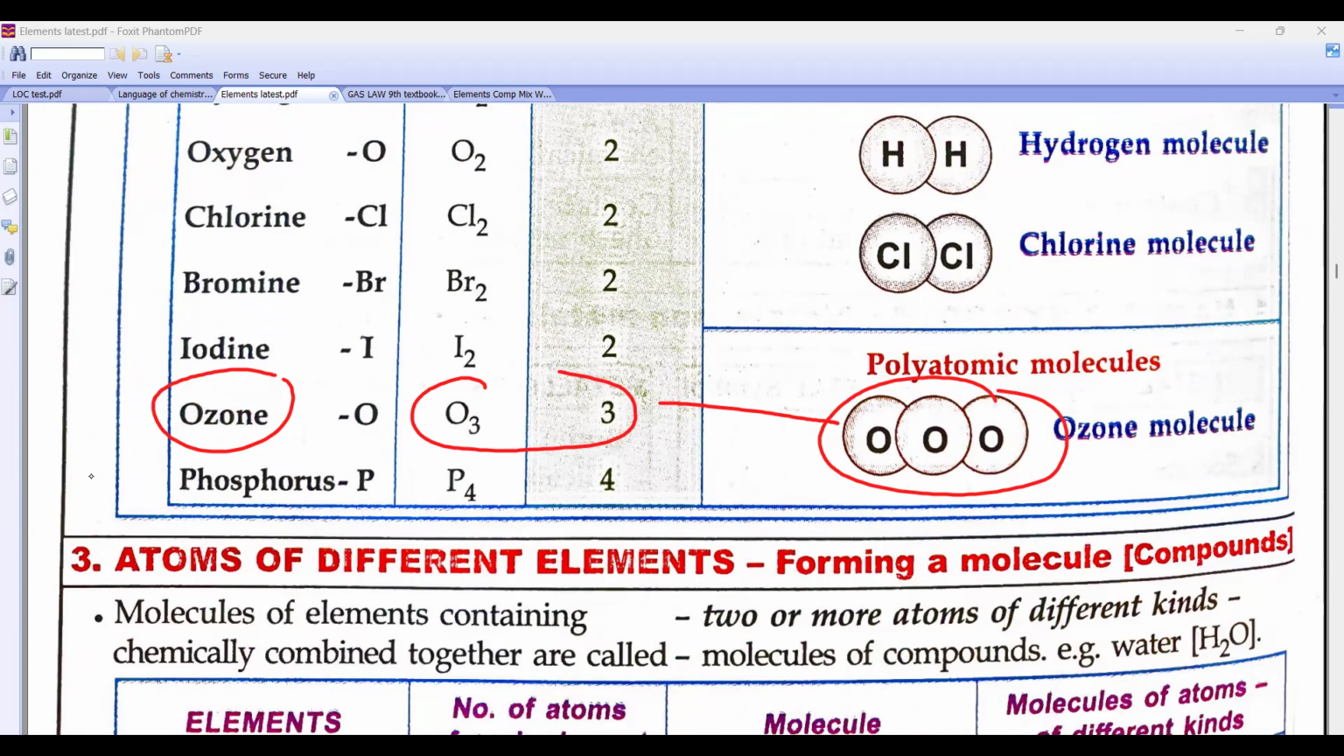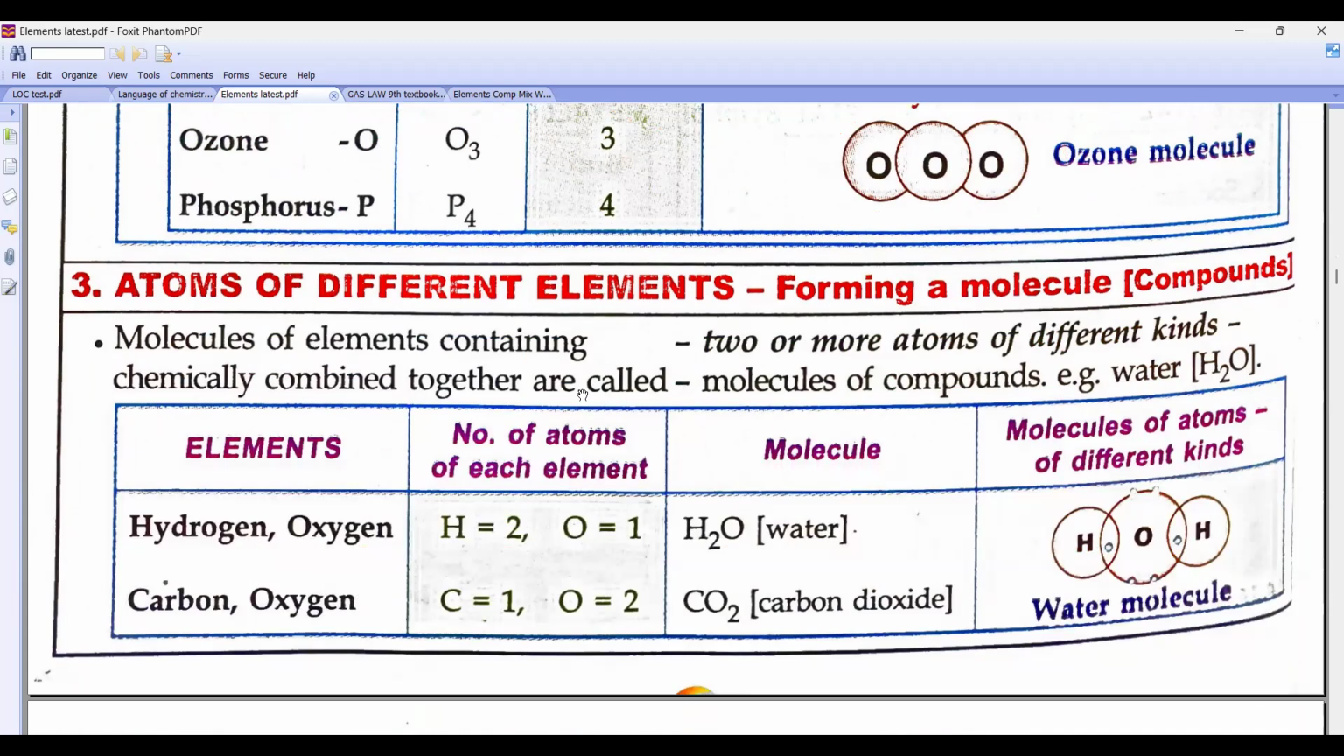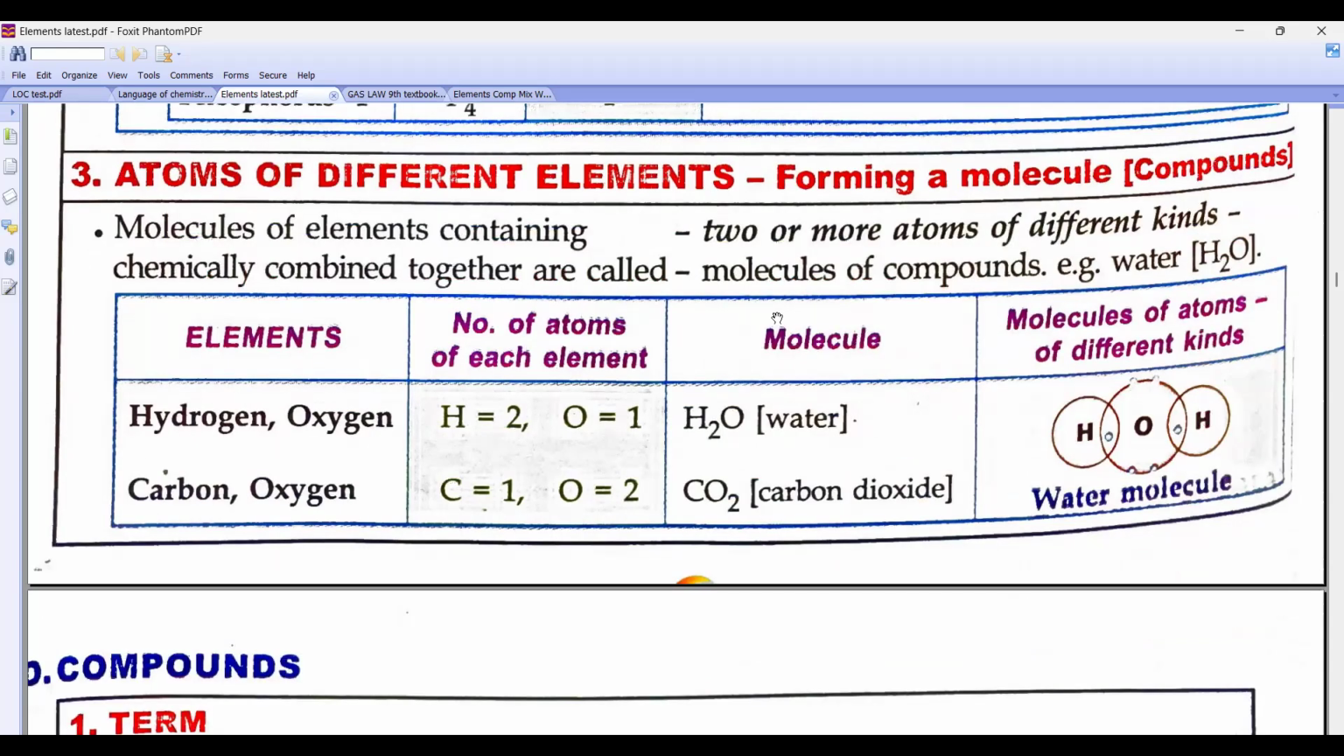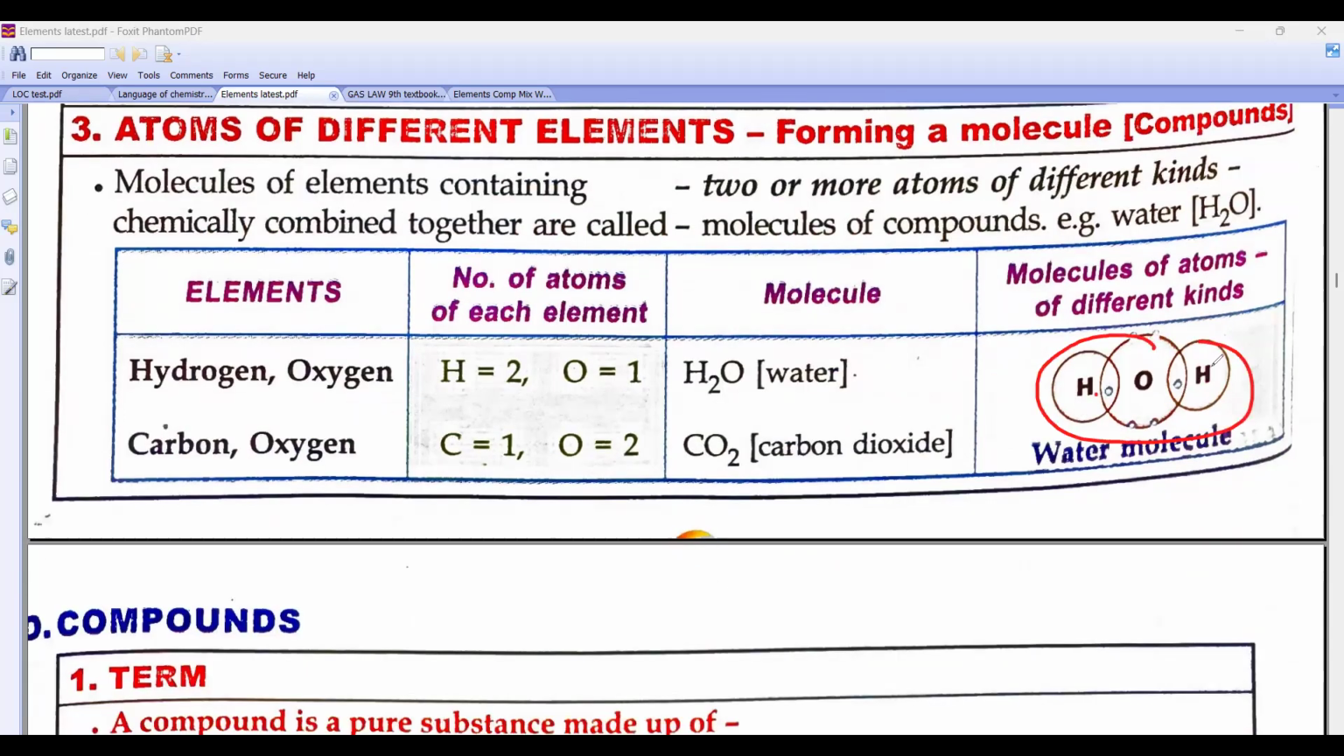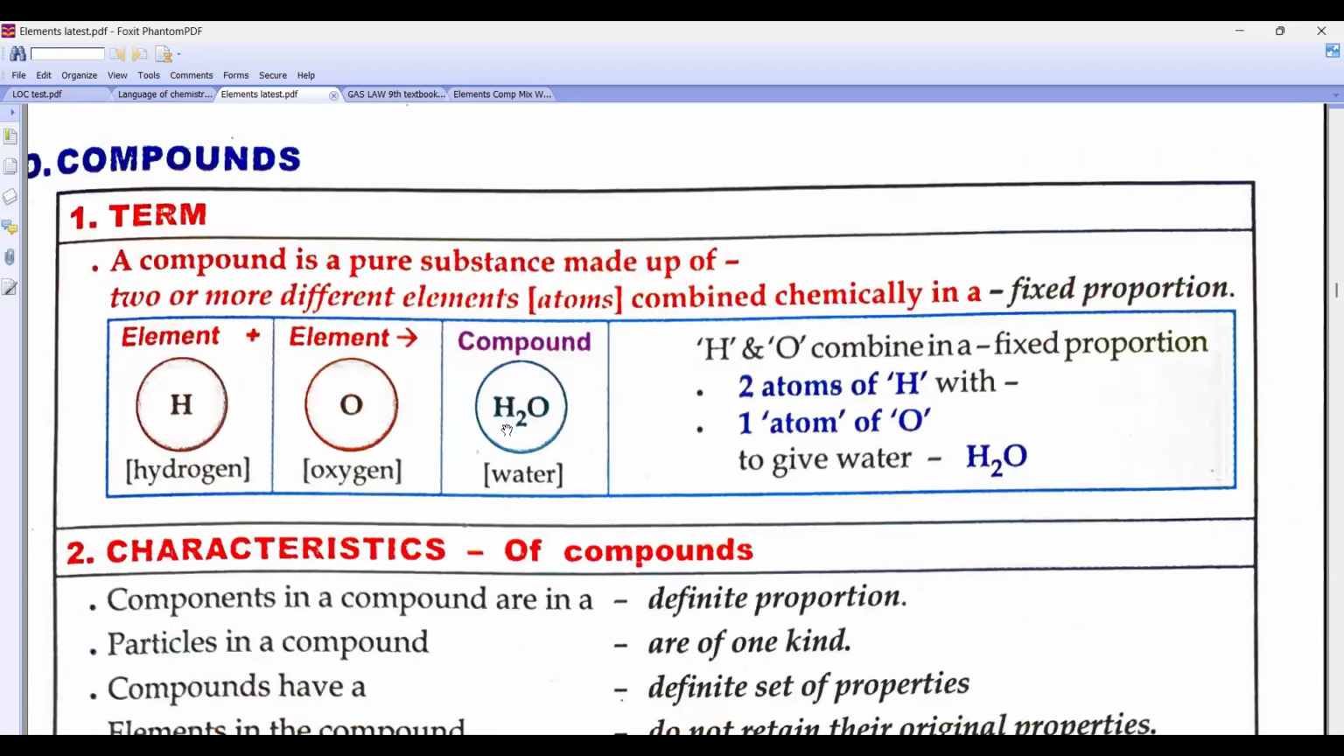Now, when two or more different types of elements are there, those molecules are known as compounds. In water, are all three elements the same? No, no. H and O are different. So it is a compound. This is water, H2O.